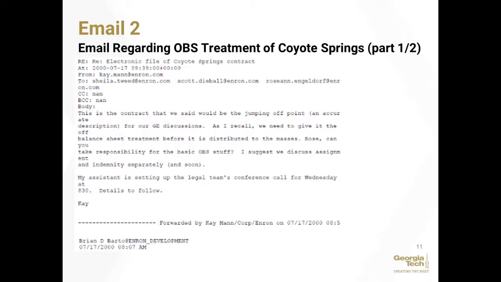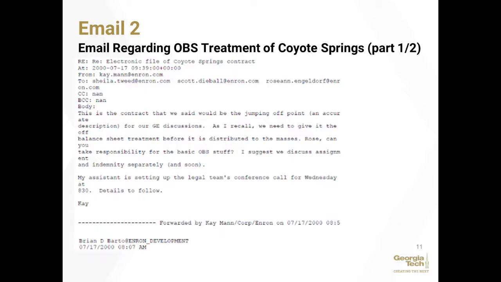So this is the second email that we found, and this email also discusses the use of the acronym OBS, which is off balance sheeting, and this is in reference to the use of SPEs to take debt and impaired assets off the books of Enron and put them into an SPE.